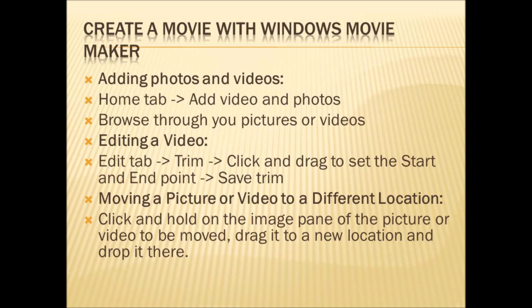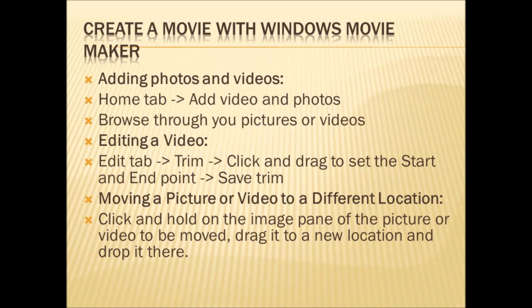For creating a movie, first you have to add the required items. That is, if you want, you should add photos or videos or any music. First we will see how to add photos and videos. For that, now go to Home tab and click on Add Video and Photos. Then browse through your pictures or videos from your computer. Then click on Add. You can add your video or photos to the Windows Movie Maker.